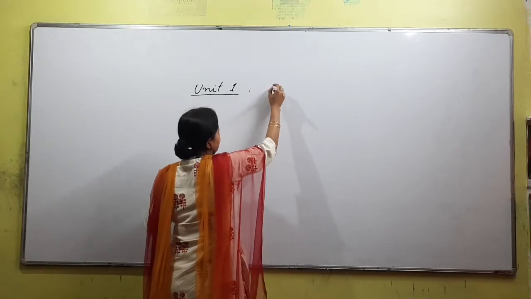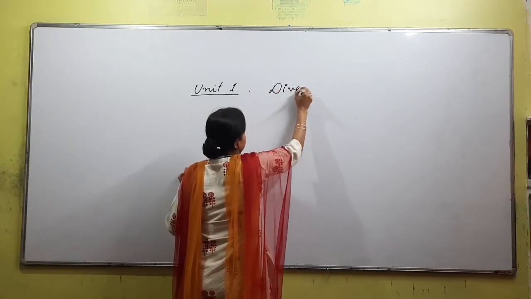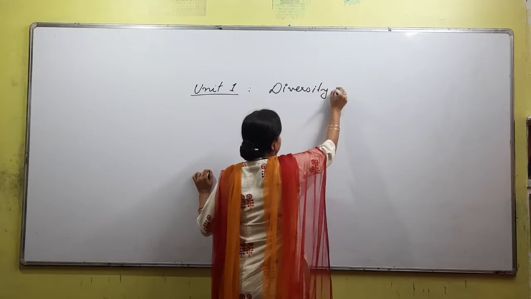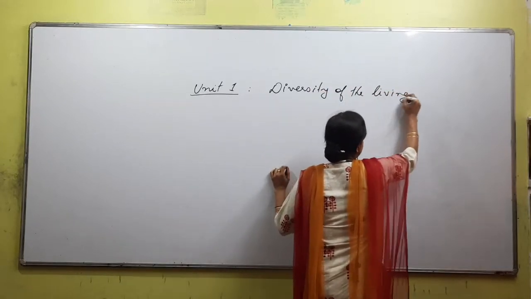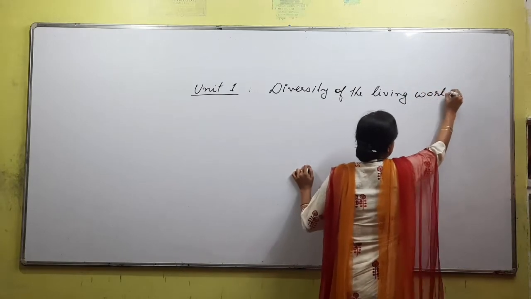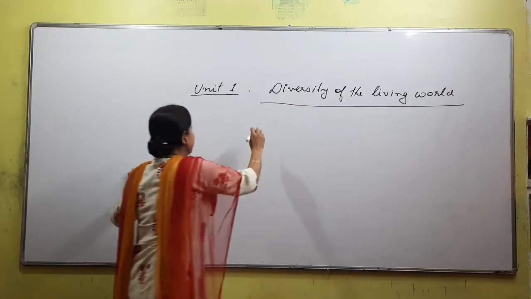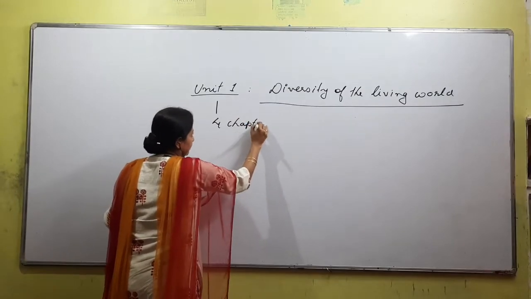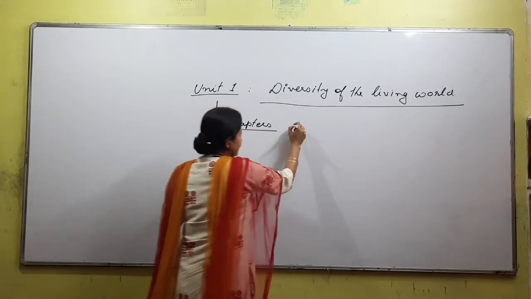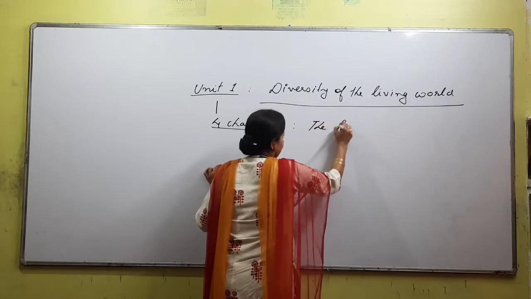Diversity of the living world, right? So within this unit 1, how many chapters are there? 4 chapters are included. And what are the 4 chapters? The living world.